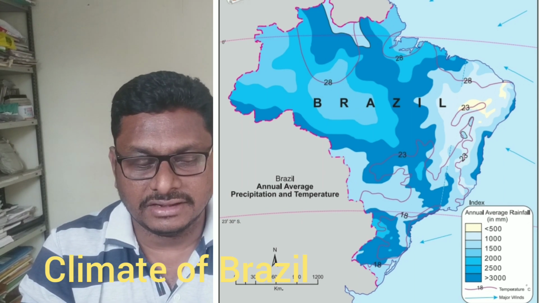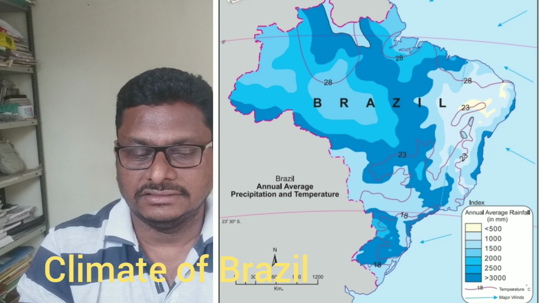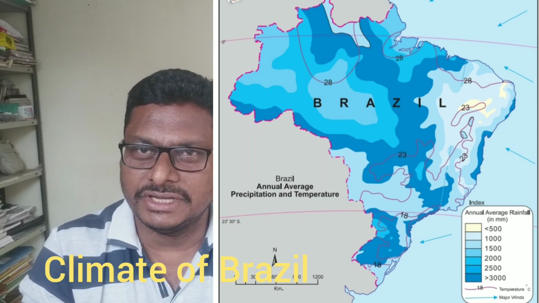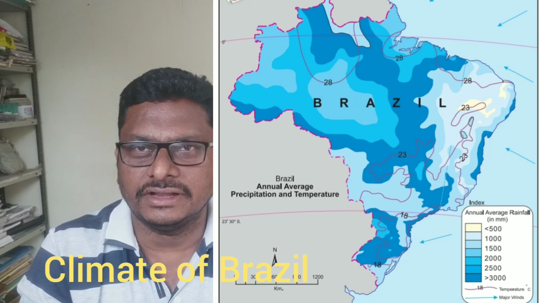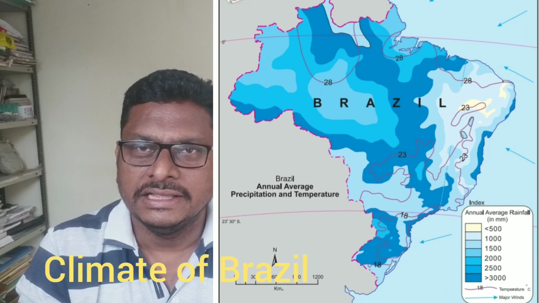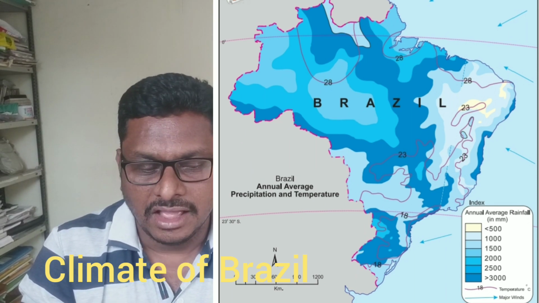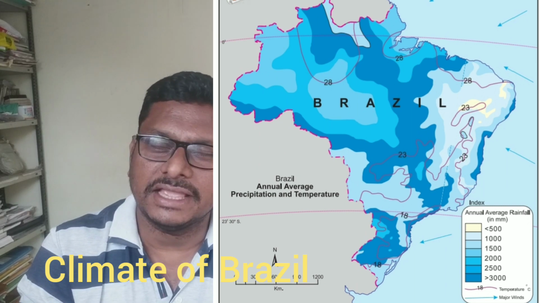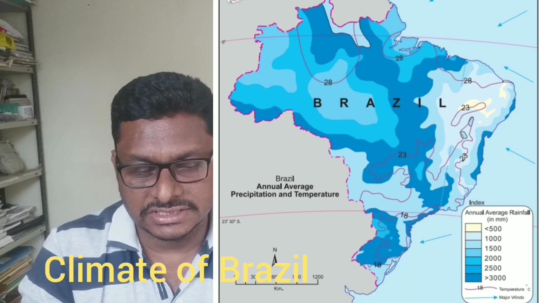As it becomes weaker, cyclones do not form here because the pressure is reduced. Its energy is reduced, and that is why this wind does not create any cyclonic condition here, and that is why tropical cyclones are very rare on the coastal side of Brazil.